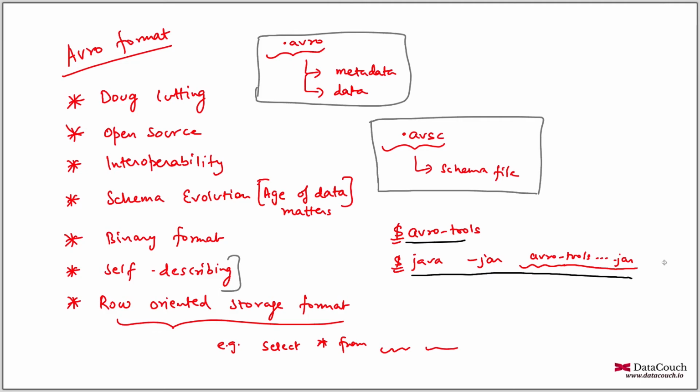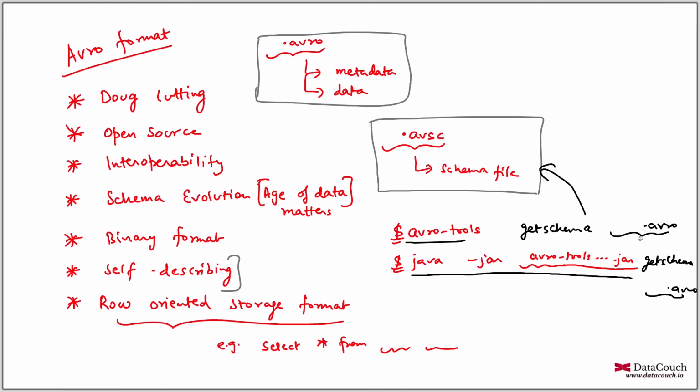So you will say getschema after this, and then you give the name of the .avro file. I am just writing the same command. These are two different ways to write the same command. You will be able to get the schema file, the AVSC file, and you can store that AVSC file.